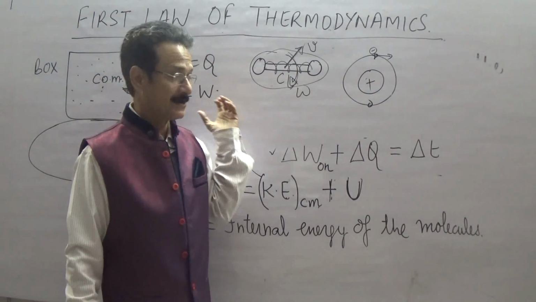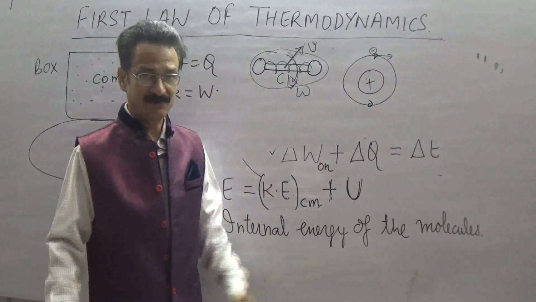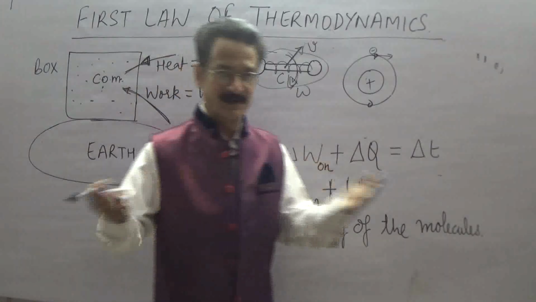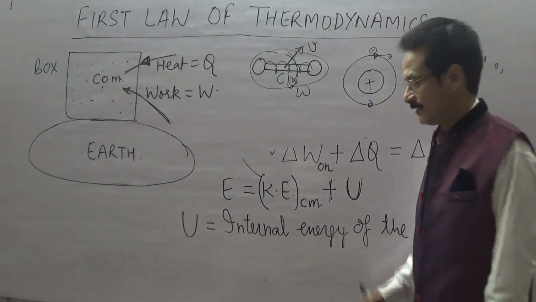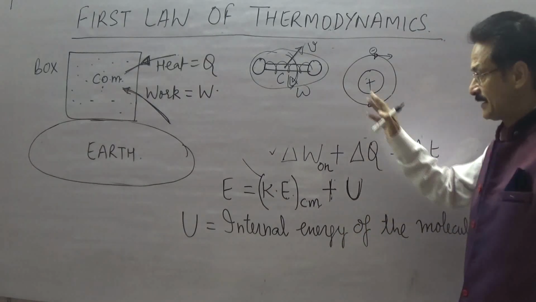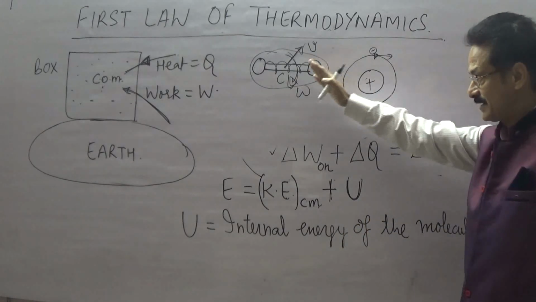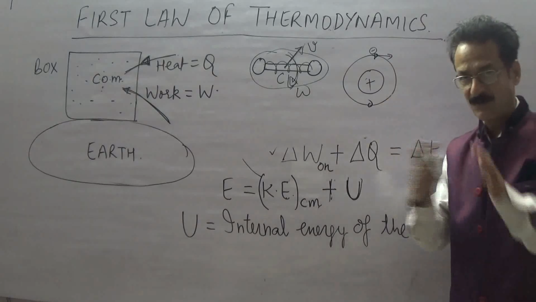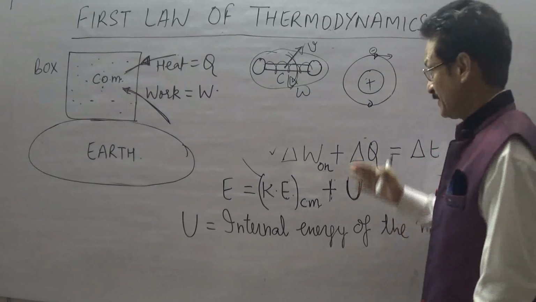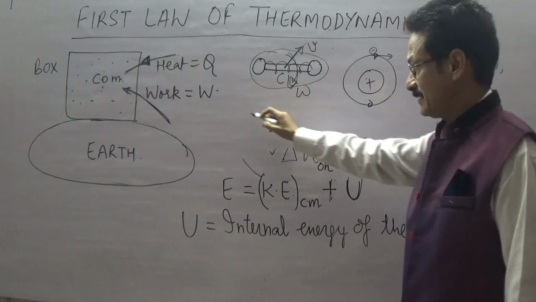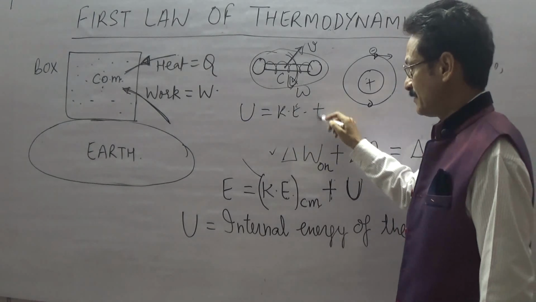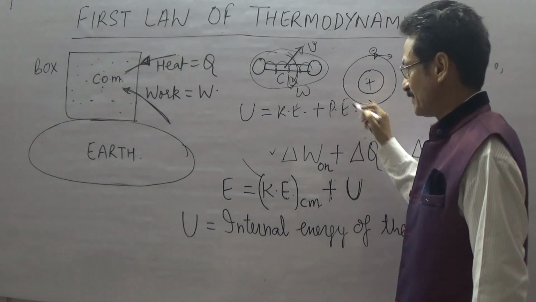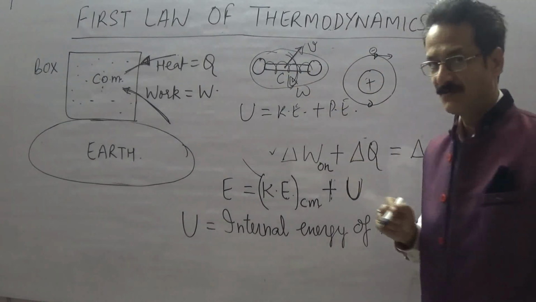But this system of gas may have billions of molecules, and they are also interacting with each other. So it appears to be impossible to calculate this. U is actually the total energy possessed by the molecules at the molecular level. What is this total energy? It will actually comprise the kinetic energy of the molecules and the potential energy of the molecules. But you have seen that it is impossible to calculate this.